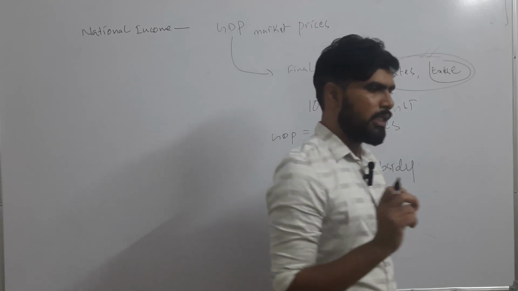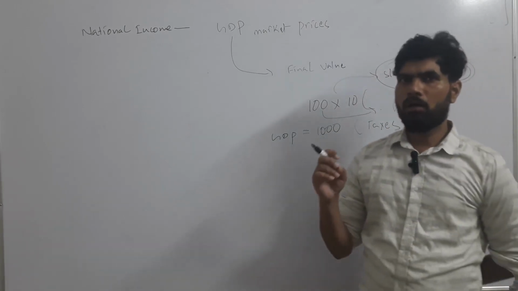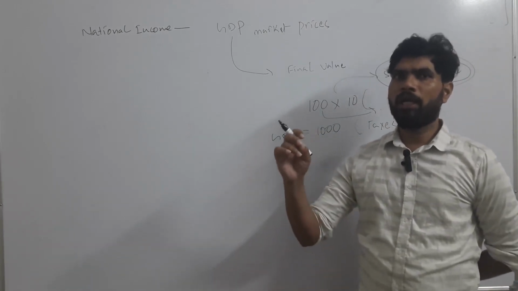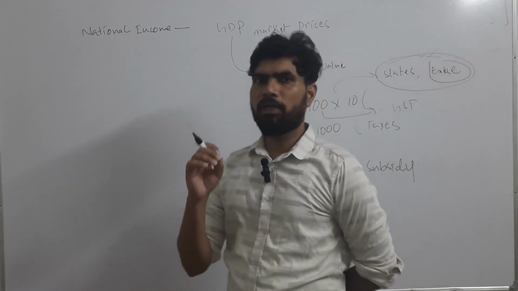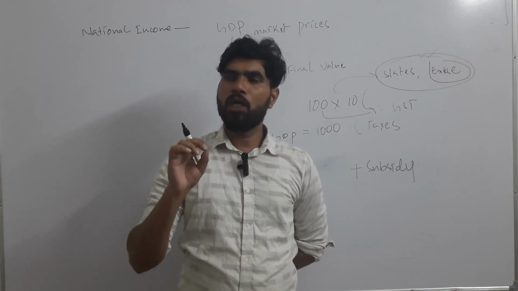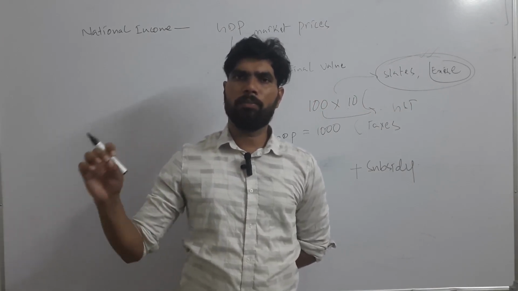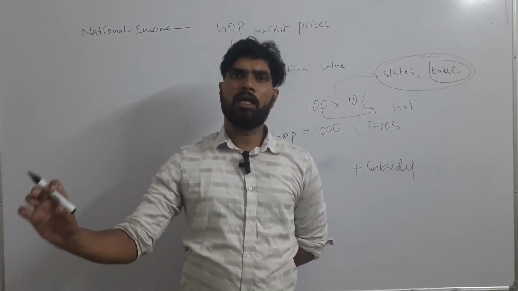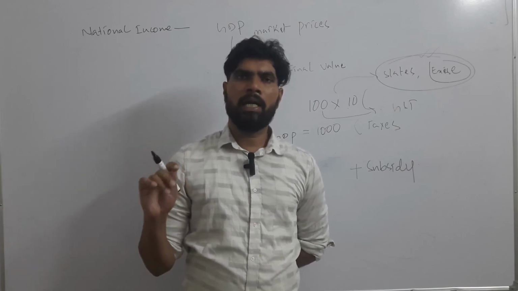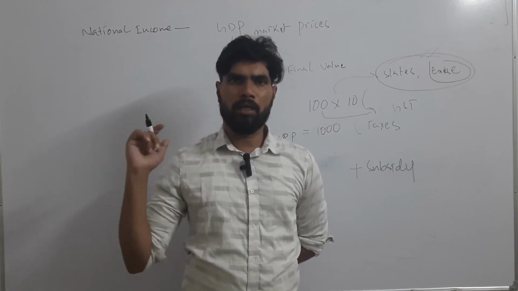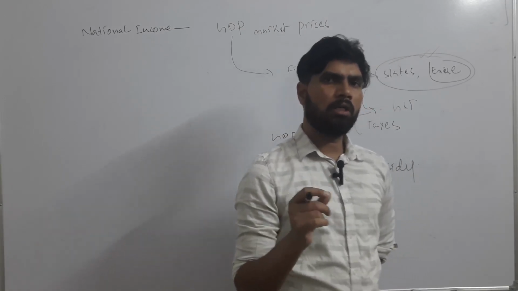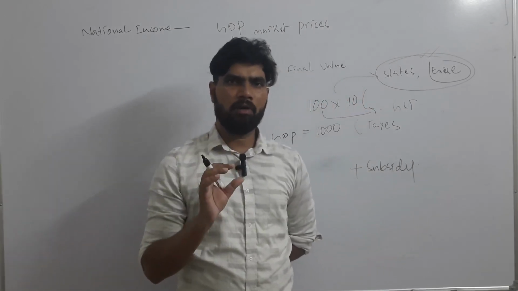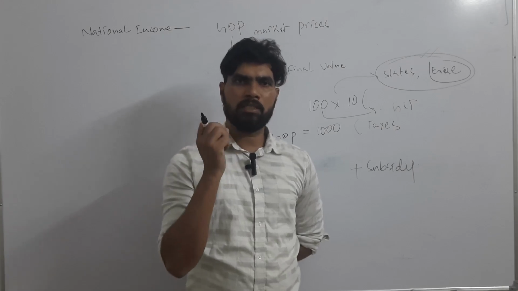So what is happening here? Normally, I would have had to pay rent if the government did not give me land. I would have to go to a person, rent land from him, and pay rent for that. But because here the government has allotted me land free of cost, वो पैसे मेरे पास बच जा रहे हैं.